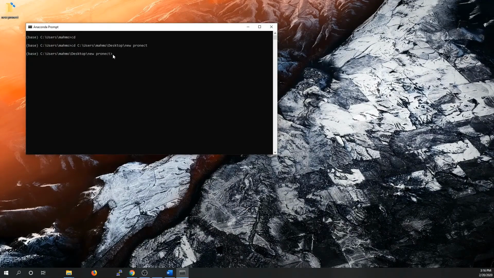We are going to say activate our environment, which is called env. And now here we need another package to deal with machine learning, and this package is Jupyter Notebook. So we are going to install Jupyter in this environment.